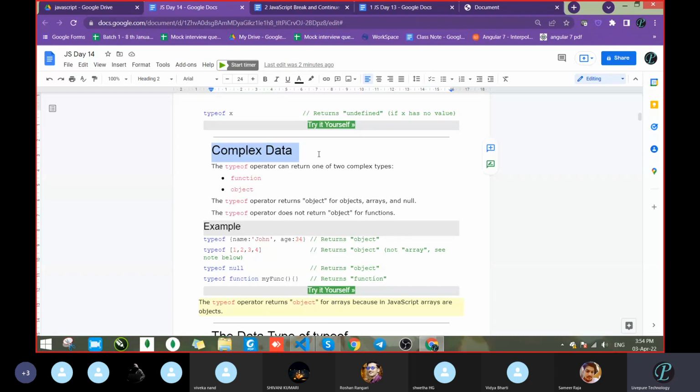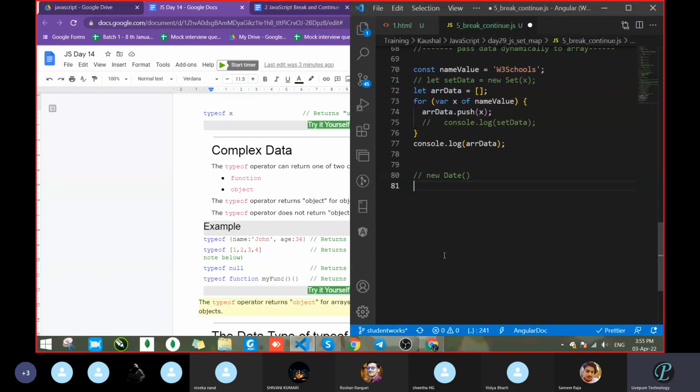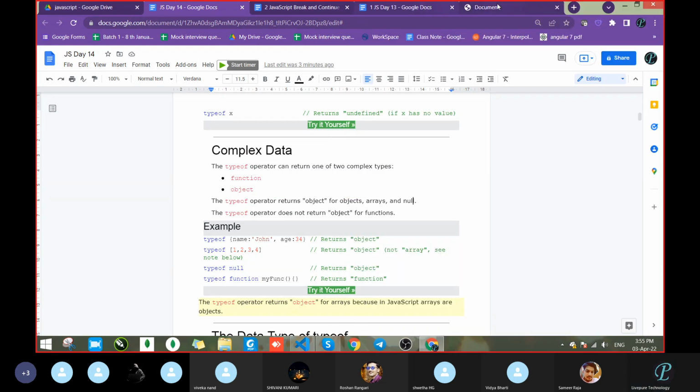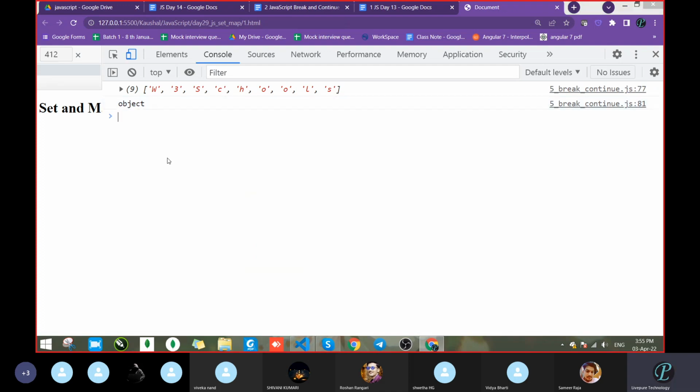Next is complex data. What are the complex data? The typeof operator can return one of two complex types, that is function or object. So typeof returns object for an object. Object means we will get the output object in case of object or array or null. So let's do one thing. Check typeof null. Console log, save. So it gave object. Fine.